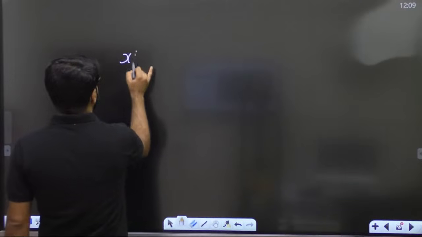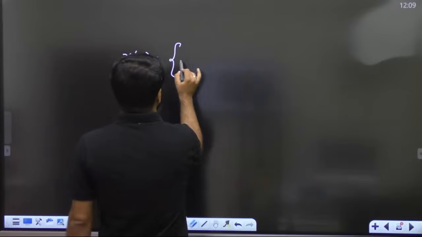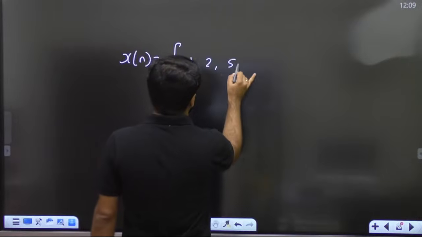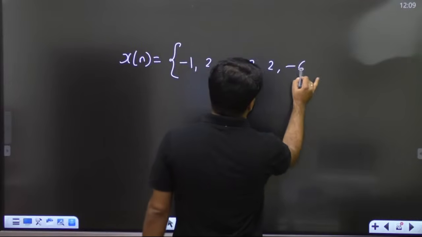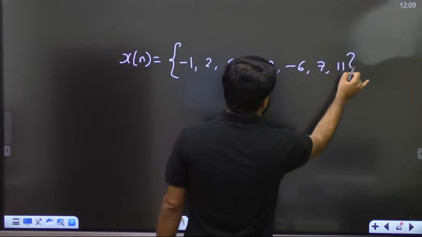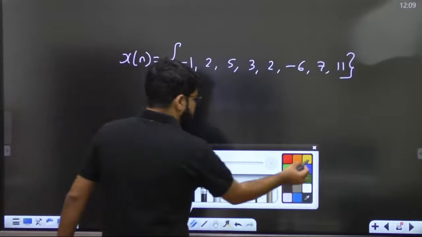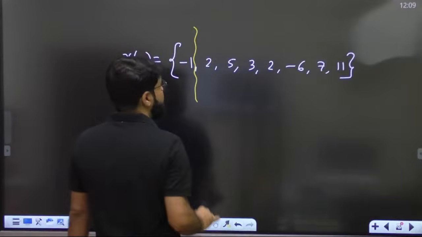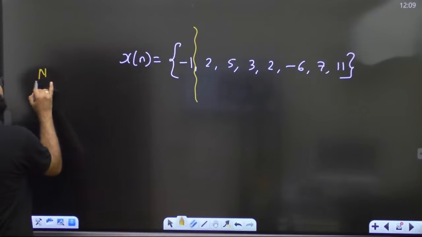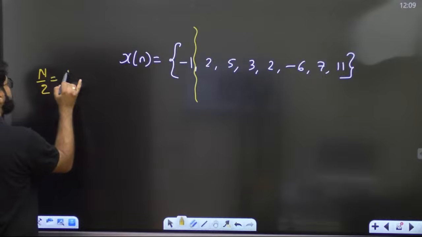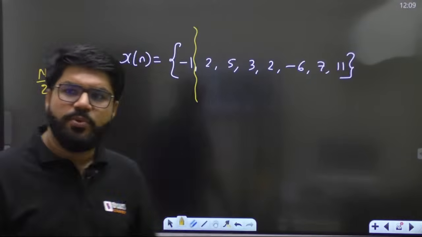So see what the xn is. Let me write down the xn once. What is given? -1, 2, 5, 3, 2, -6, and we have 7, 11. So everybody answer. Separate the origin. Where should the mirror be? Mirror at n by 2. What is n by 2 here? 4. The total length of the signal is 8. 8 by 2 is equal to 4.